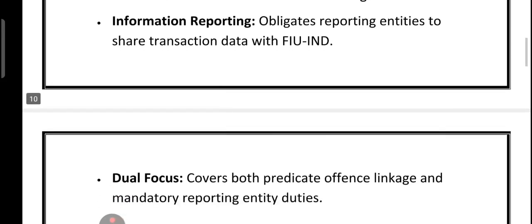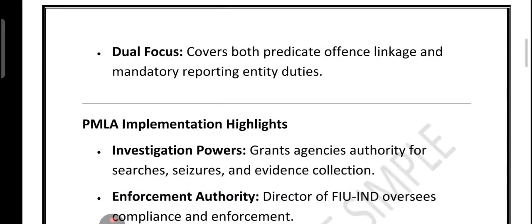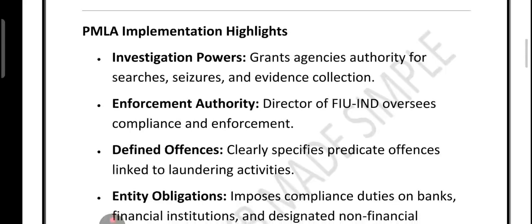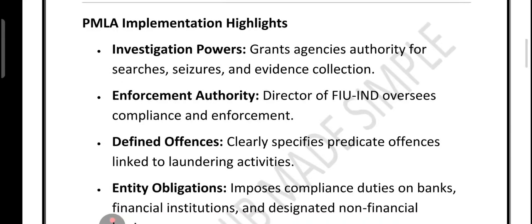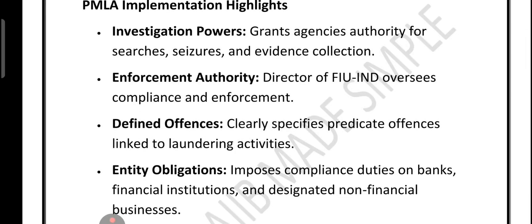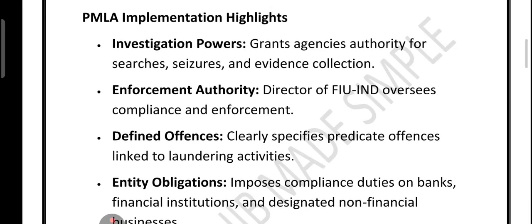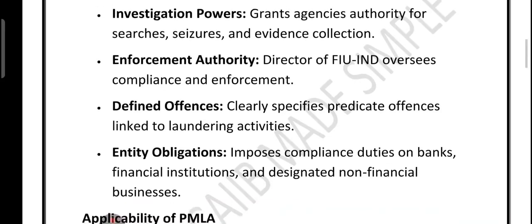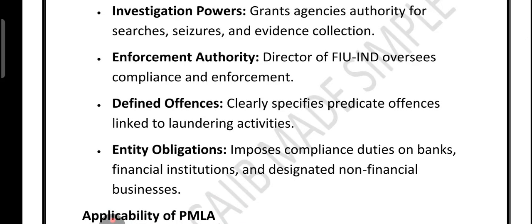So the Act works on two fronts. The first is linking laundering to the predicate offense, and the second is to ensure reporting entities meet their compliance duty. Now if we talk about implementation, PMLA gives agencies strong power for search, seizure and collecting evidence.